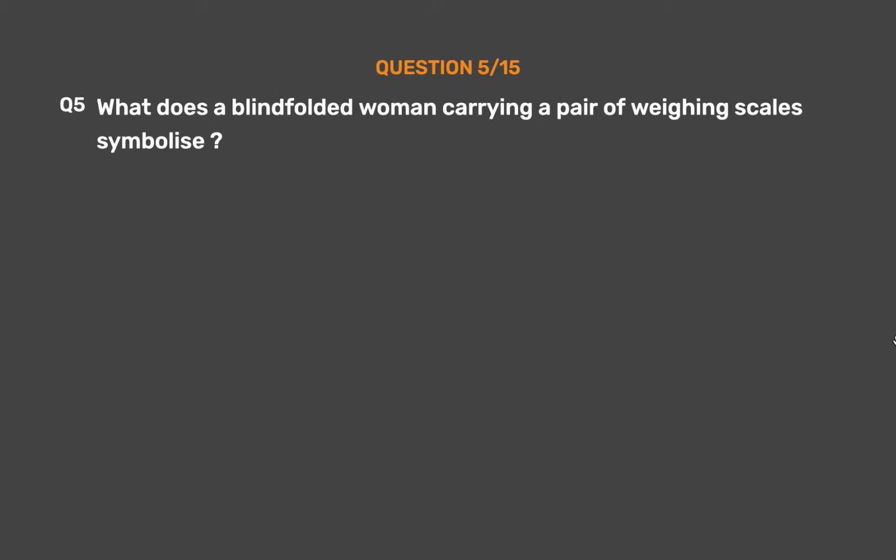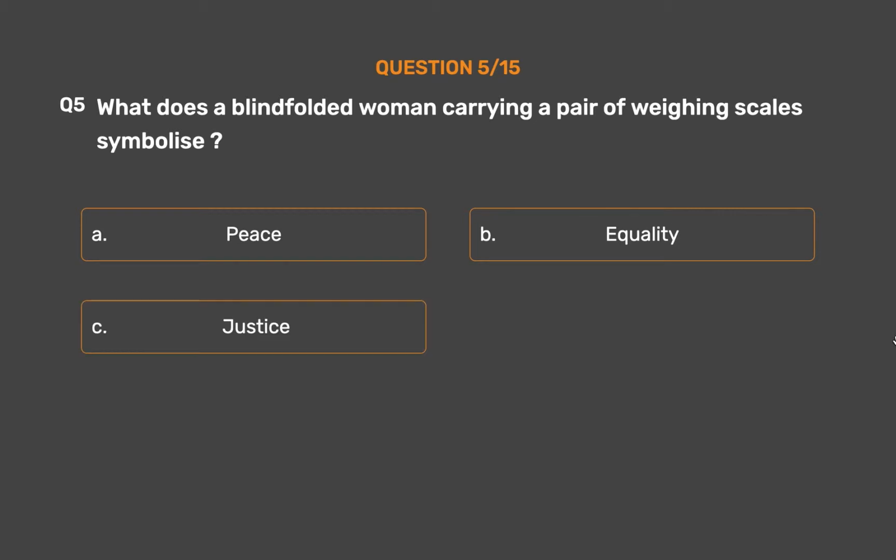Question number 5. What does a blindfolded woman carrying a pair of weighing scales symbolize? Option A. Peace. Option B. Equality. Option C. Justice. Option D. Liberty.